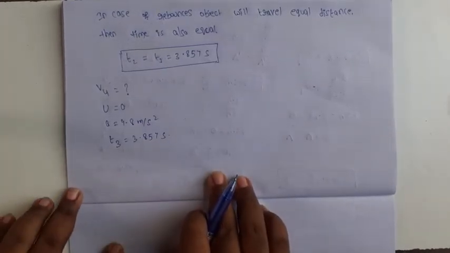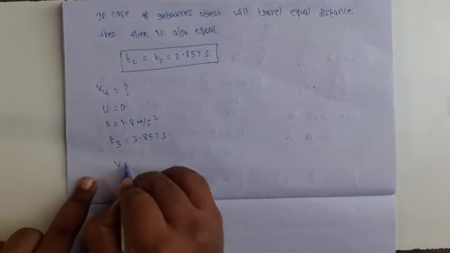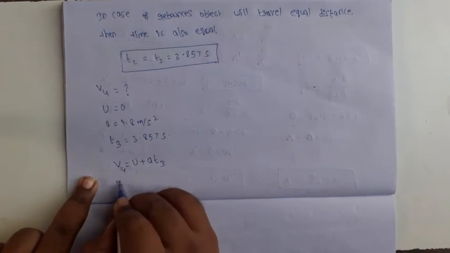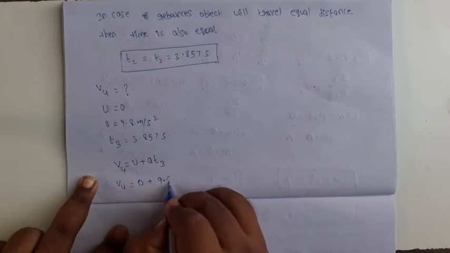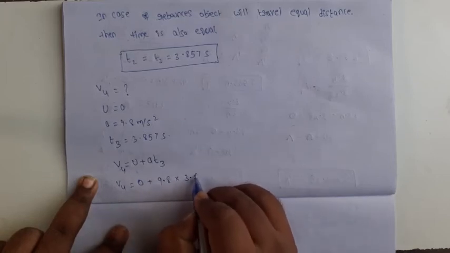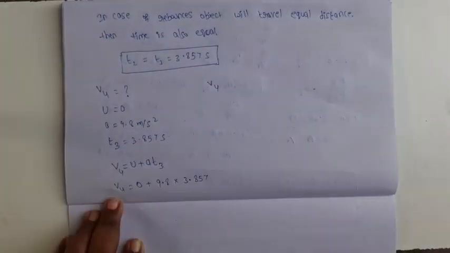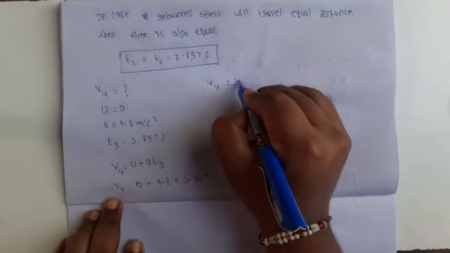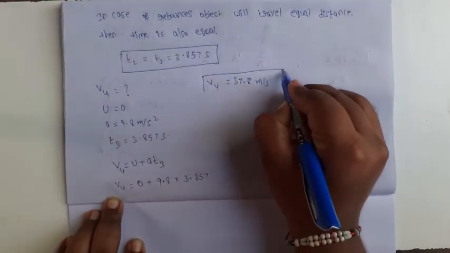Okay, from the data we can easily find the v4 value by using the equation of motion v equal to u plus at. Here time is t3, velocity is v4. So v4 equal to initial velocity 0 plus acceleration 9.8 into 3.857 second. So v4 equal to 37.8 meter per second. That is the v4 velocity.